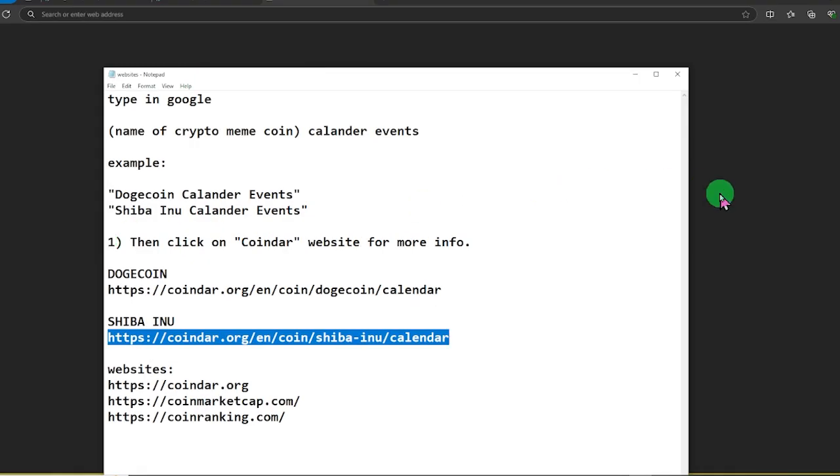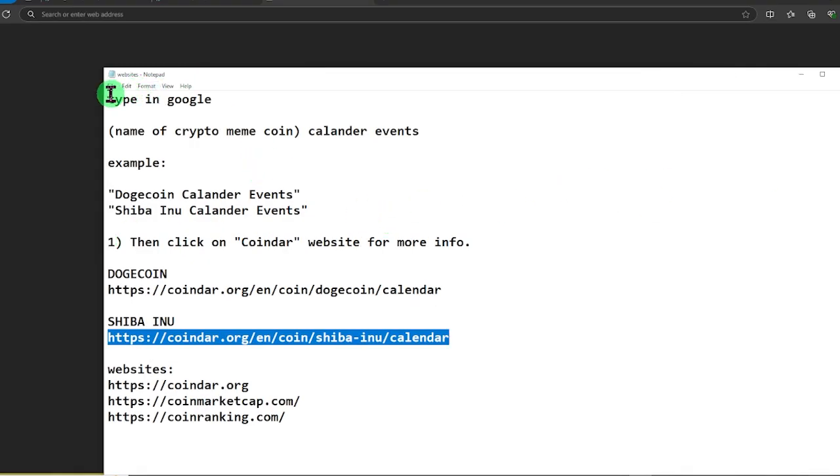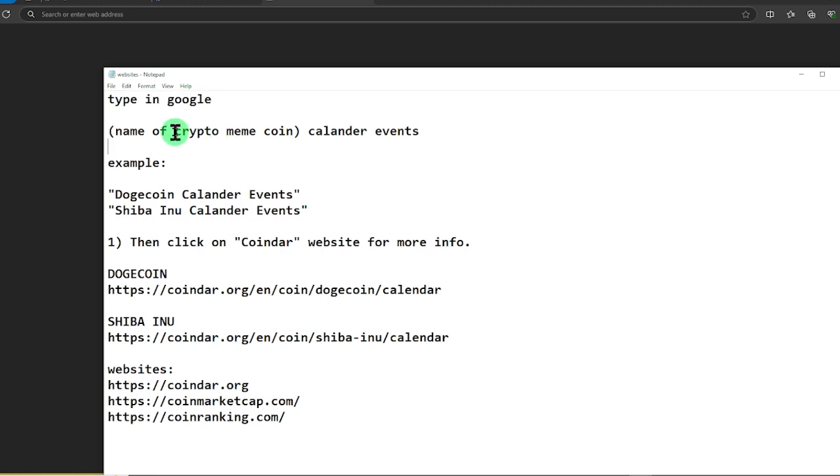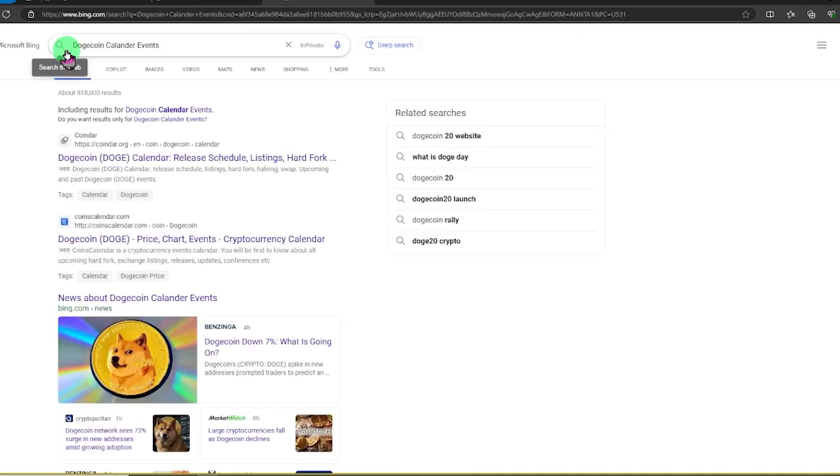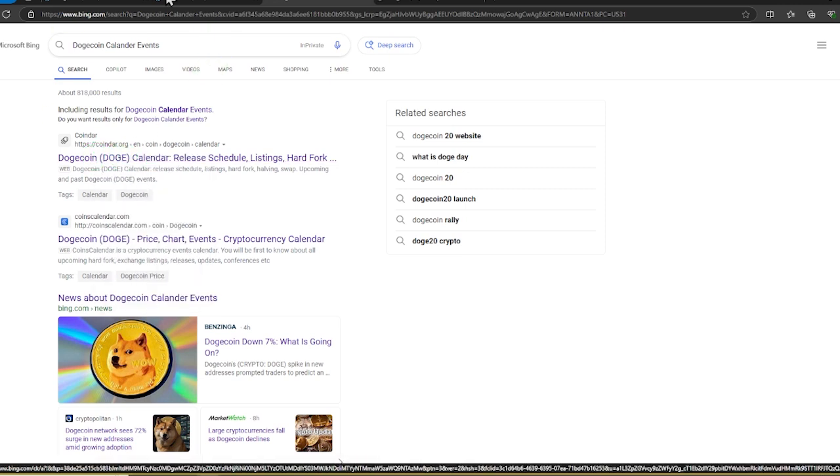Assuming you have your search engine or browser device, you can type here on Google the name of the cryptocurrency meme coin that you want. So for an example, we're going to use this as an example, which says Dogecoin Calendar events, and you want to click on the first website which says Coiner.